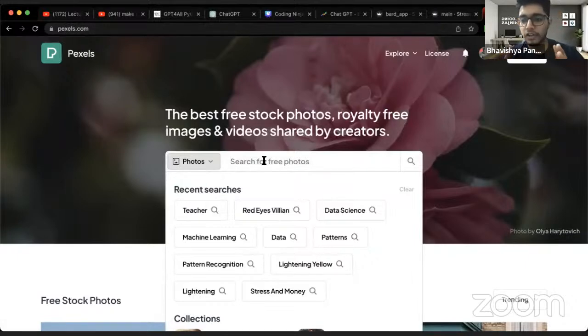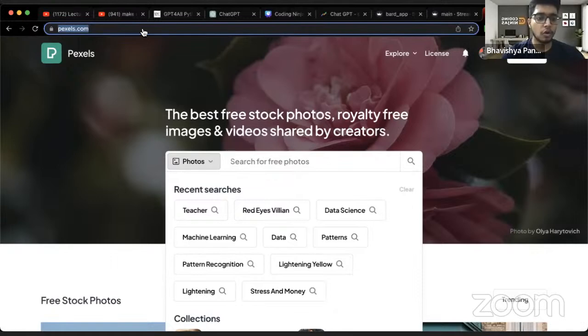We would find a very cool background, which you can copy and paste basically. That thing would be copyright free. Basically, you'd be able to get all your copyright free images from pixels.com, right?